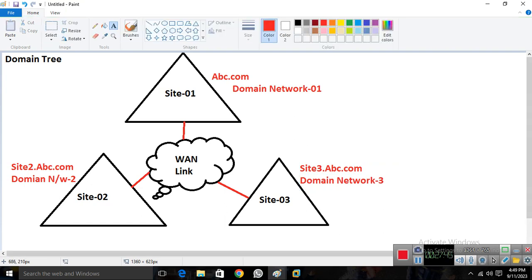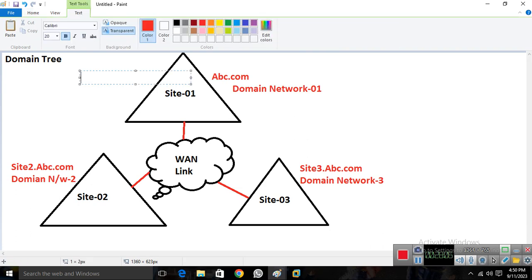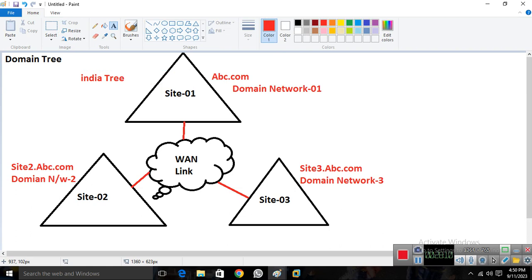So we have multiple domain networks in different locations. If I connect all those multiple domain networks together, that complete concept is known as a tree. This is what we have, an India tree. In India we have 3 branches connected with each other, so we have an India tree. Now imagine that my company grows.